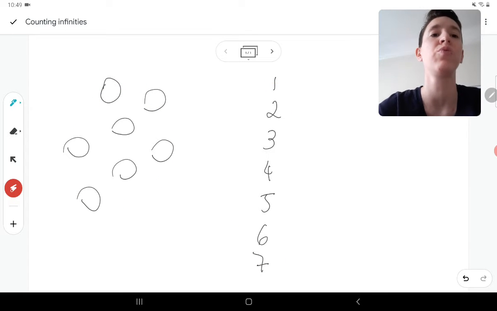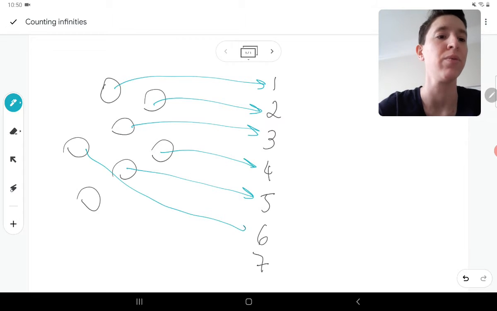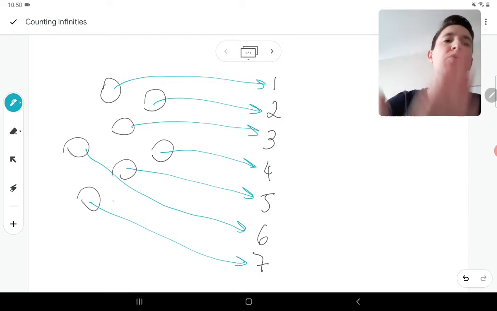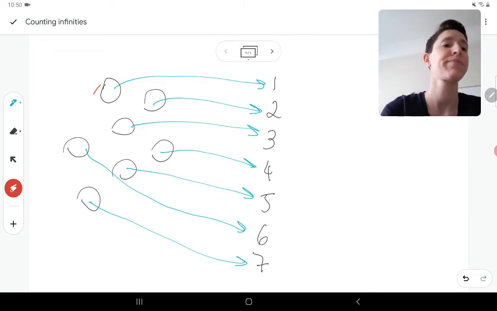Each member here goes to one member in this group. This one will be 1, this one 2, this one 3, and so on up to 7. It doesn't really matter which one is which. I could have this one be 1 or this one be 7. We're matching them.